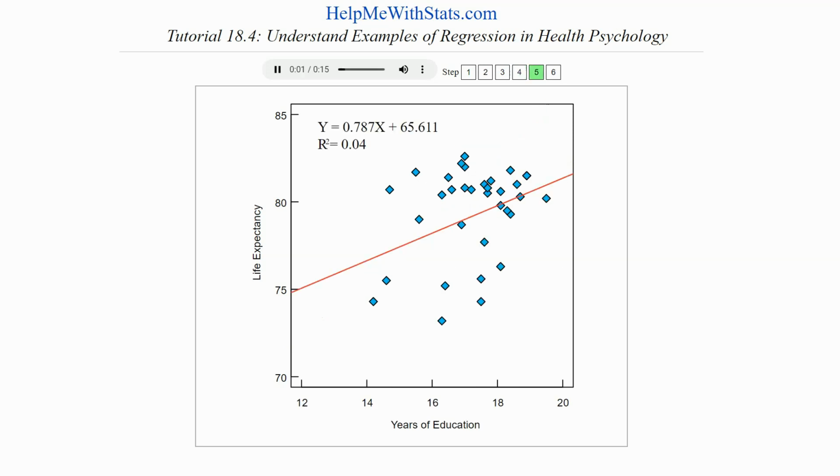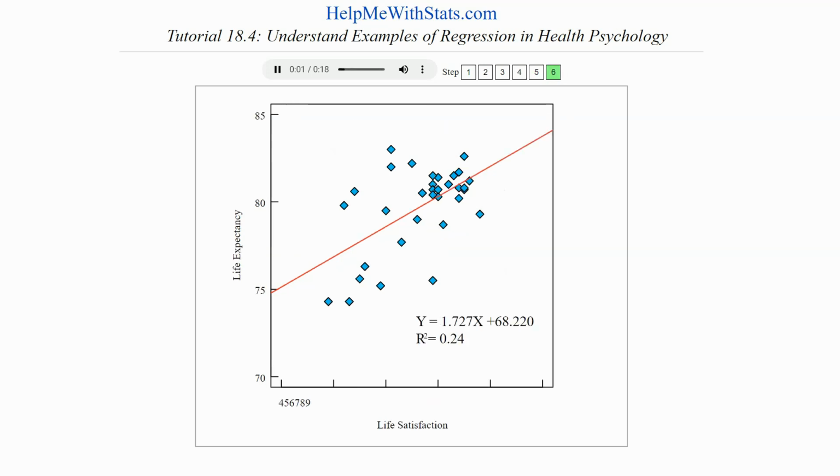People who have more education live longer. Each additional year of education is associated with 0.787 years of life. This regression line only explains 4% of the error in life expectancy.